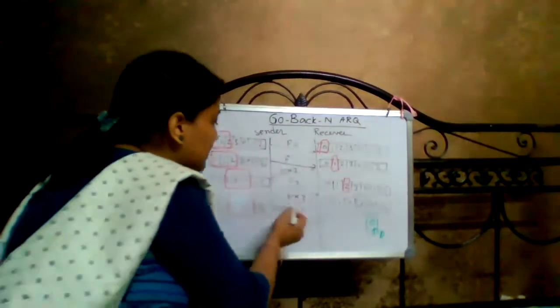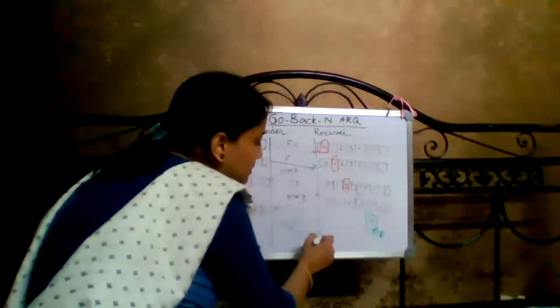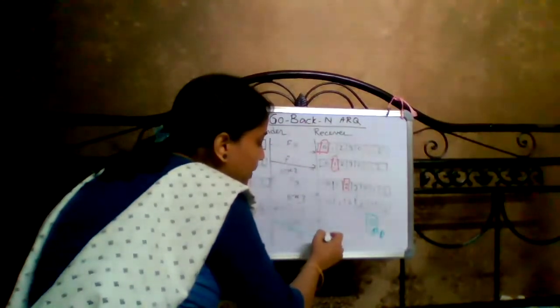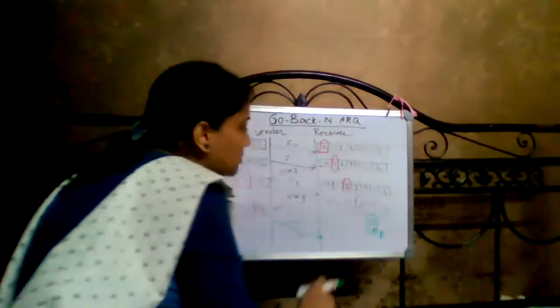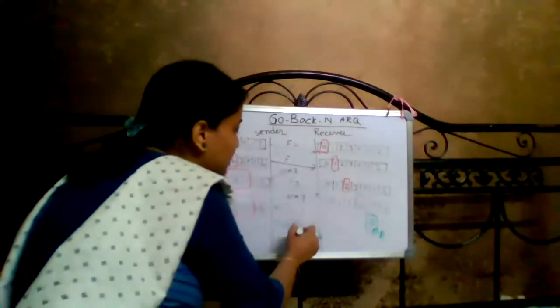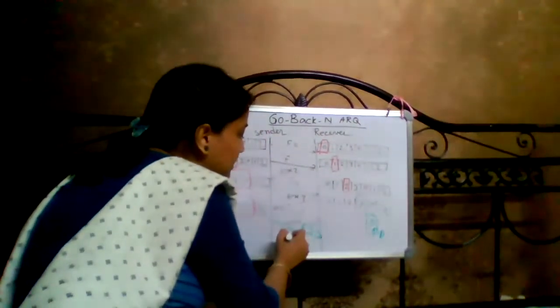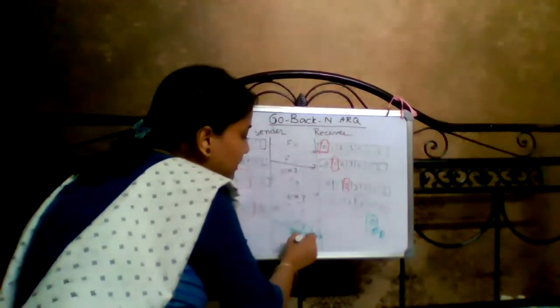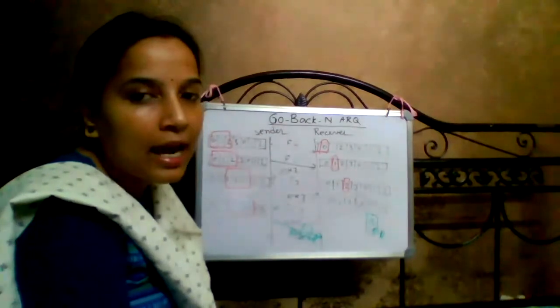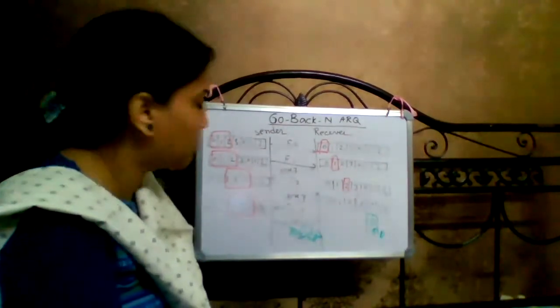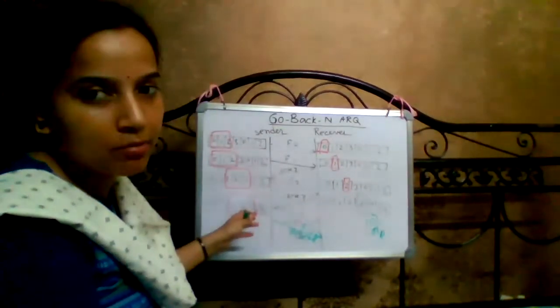If the receiver receives frame number 3 again when it is resent, the receiver discards it and waits for frame number 0.